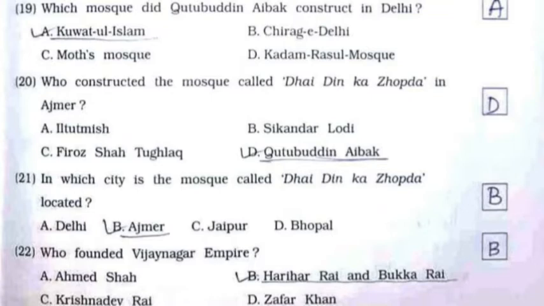20, who constructed the mosque called Dhai Din Ka Jhopda in Ajmer? It's option number D, Qutbuddin Aibak. 21, in which city is the mosque called Dhai Din Ka Jhopda located? It's option number B, Ajmer. 22, who founded Vijayanagar Empire? It's option number B, Harihar Rai and Bukka Rai.